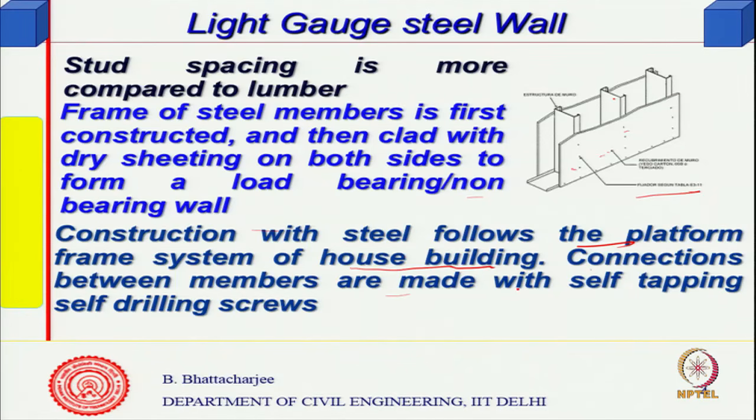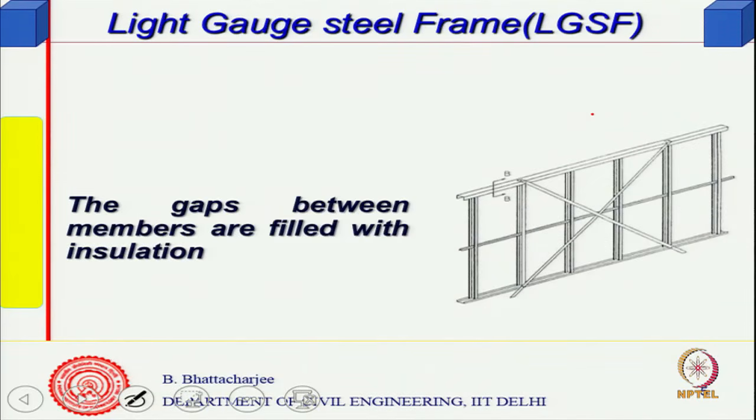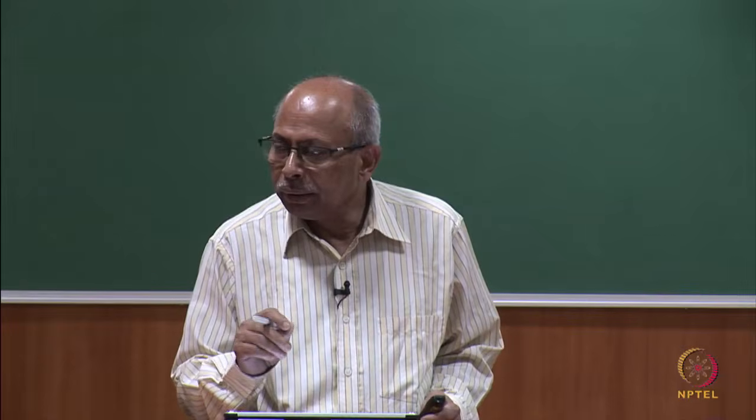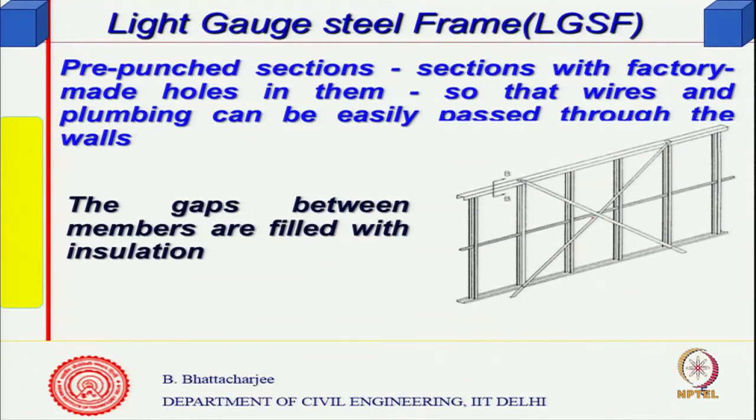Connections between the members are made with self tapping screws. So, between members these connections can be screw type, basically thin members. You can have a threaded screw system or bolt system. You can have pre-punched sections with factory made holes on them, so that ducts, wires, plumbing, etc. can easily pass through. The gap between the fillers is where you put in the insulation.